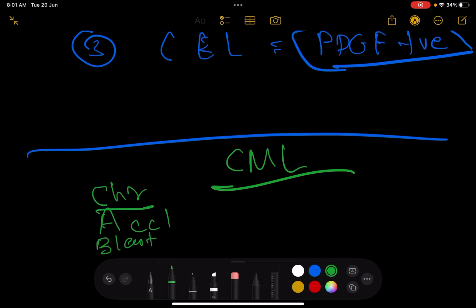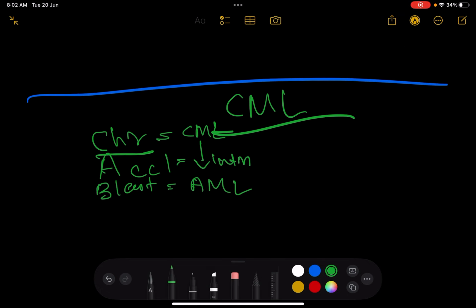The chronic phase is when you're having a myelocytic proliferation. Then your accelerated phase is when you have gone into a very severe proliferation. Your blast cell counts are increasing, and you're going towards an acute kind of presentation. And then blast crisis is when you've converted to an acute phase, that's an AML. So from CML you go into accelerated, an intermediate form between CML and AML, and then you become an AML. So that is the three phases. It's a very big overview that I'm giving before we directly go into the symptoms.